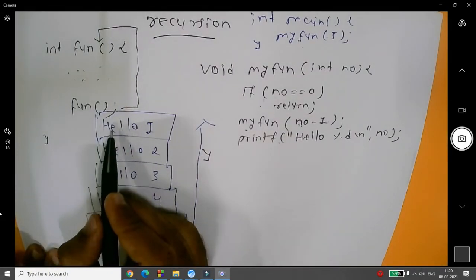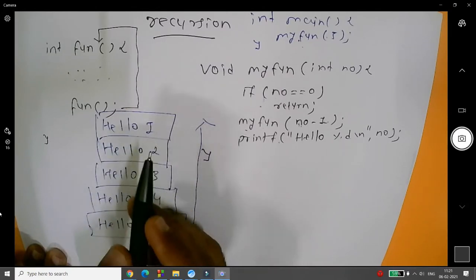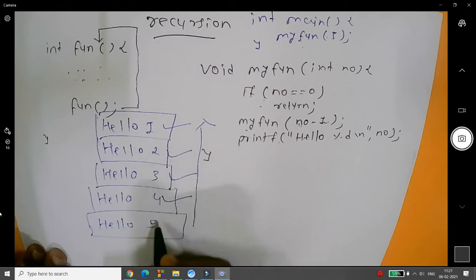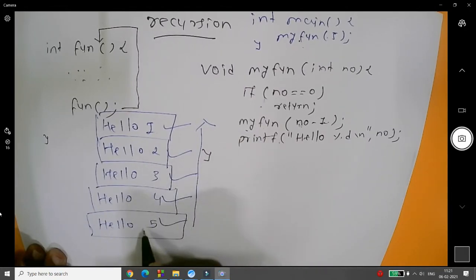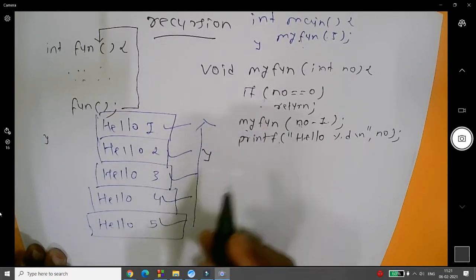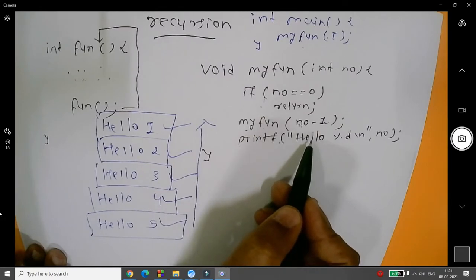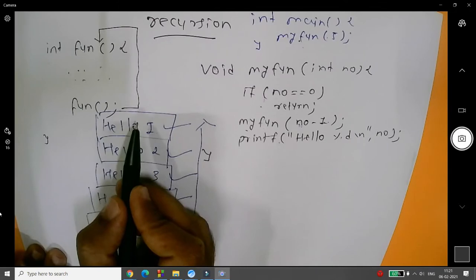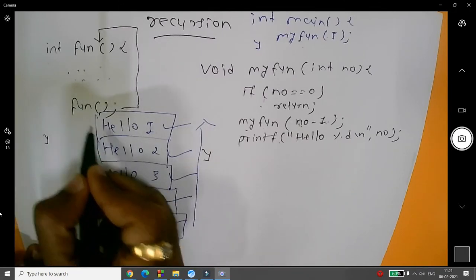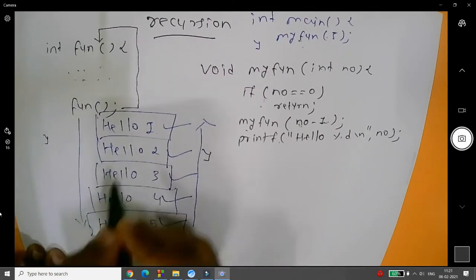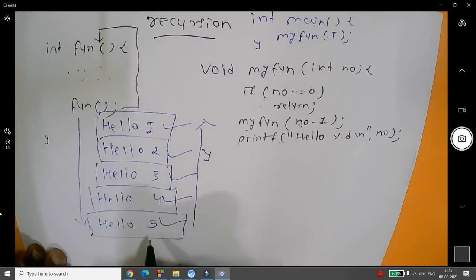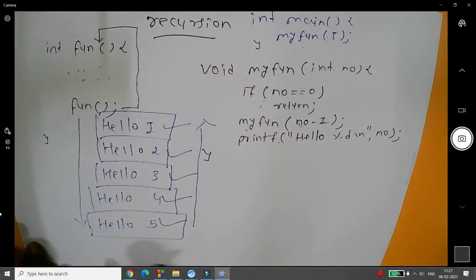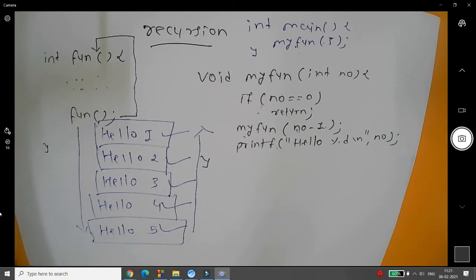So the last statement was what? Hello 1. So it will print hello 1, hello 2, hello 3, hello 4 and hello 5. This is the stack; the value passed first was hello 5, but it will be printed like this: hello 1, 2, 3, 4, 5. Stack will be managed like this and it will print hello 1, 2, 3, 4, 5. This is what recursion is.